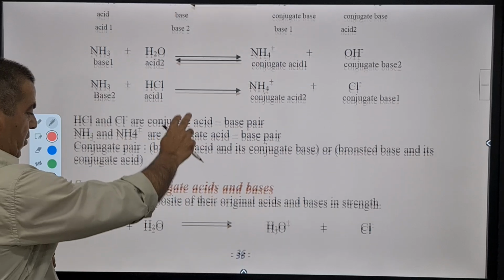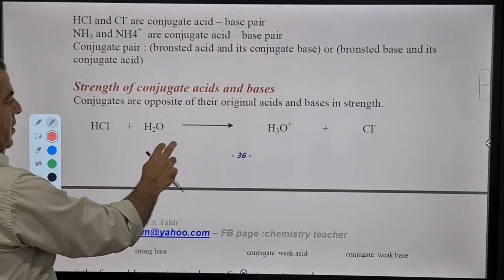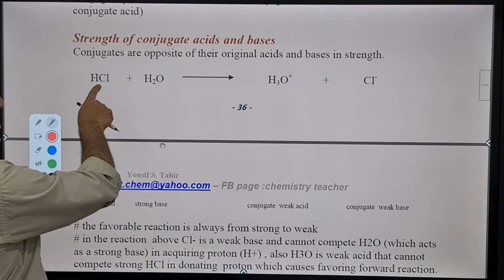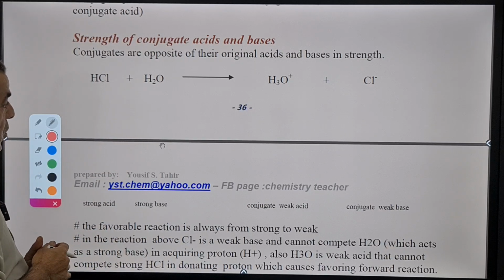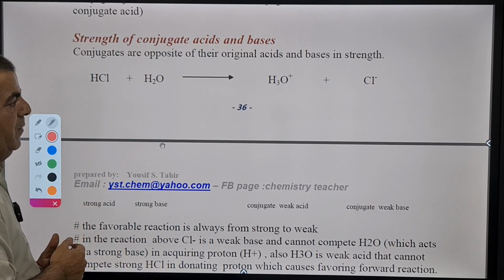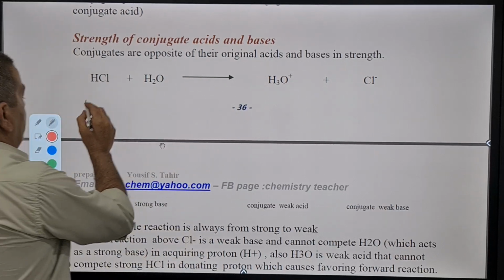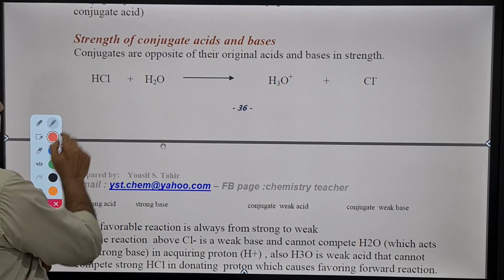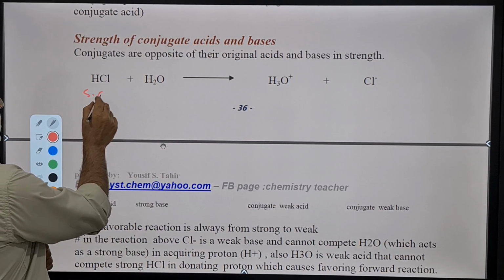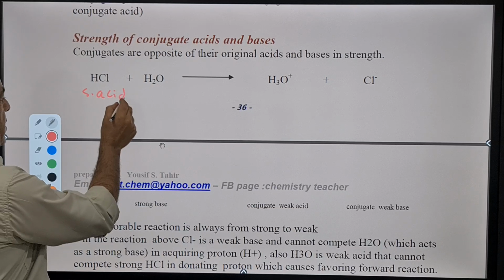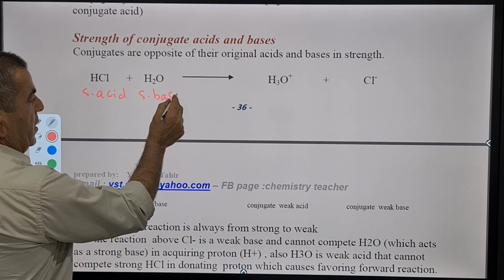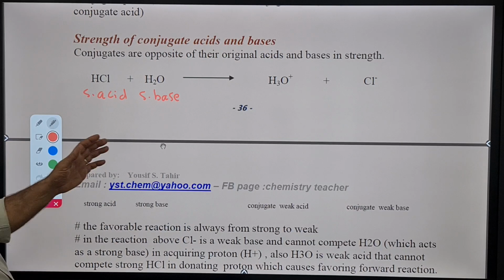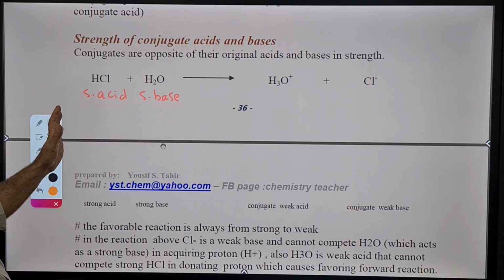We have strength of conjugates, which we just talked about. HCl is a strong acid. Water is a strong base because it depends on its company in strength.